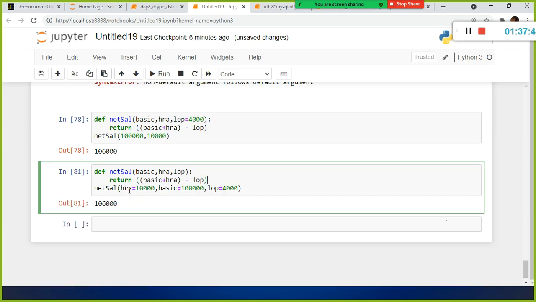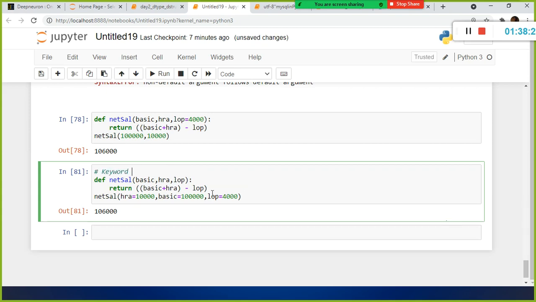This is called your keyword argument, but because you explicitly mention the argument name, you cannot specify some other value here. Whatever the argument that you are using, the same parameter you need to specify here. HRA is equal to 10,000, basic is equal to 100,000. Here we are specifying the keyword argument. You mention the actual argument name here itself. So in this case, the order doesn't matter. It can be in any order. This is what is called your keyword argument.